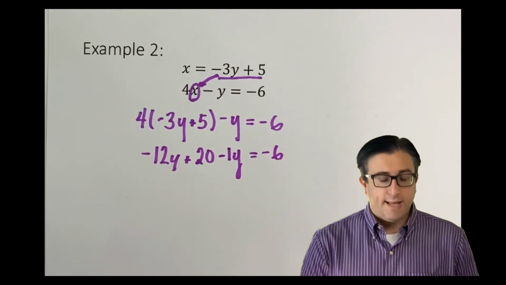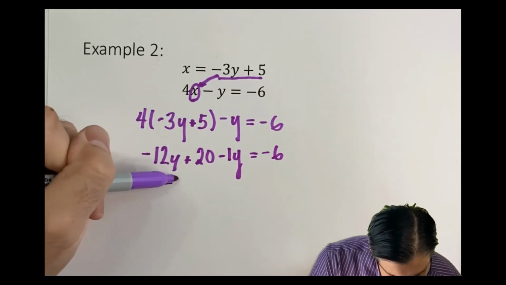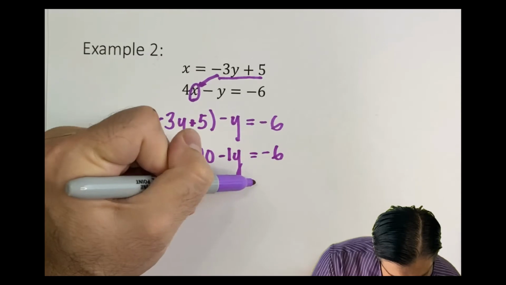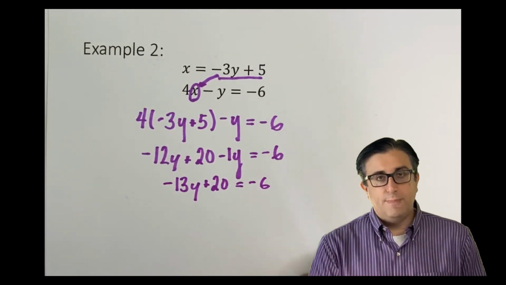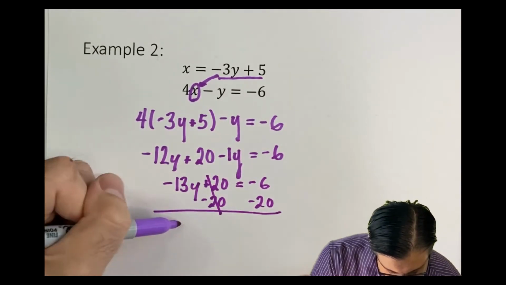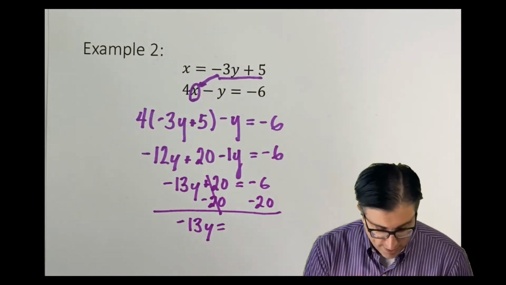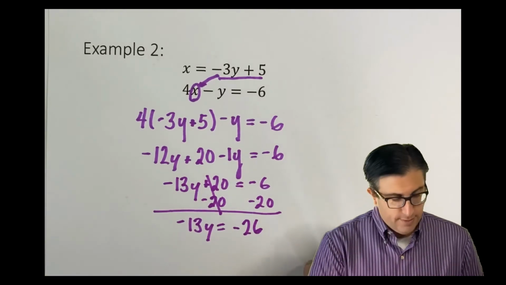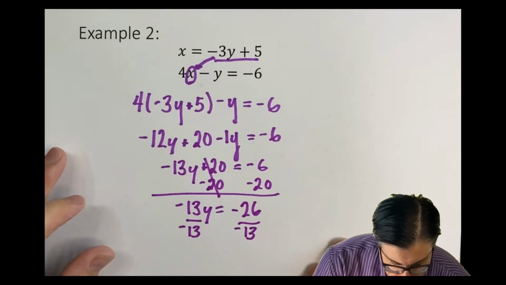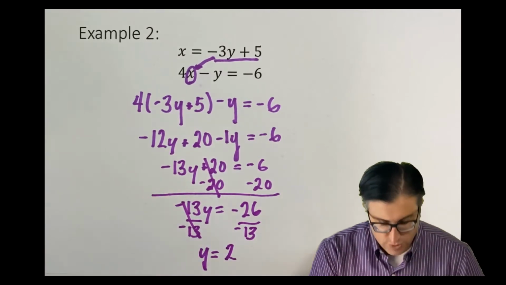I now need to combine like terms. Negative 12y combined with a negative 1y is a negative 13y. Bring down my positive 20, bring down my negative 6. I'm now at a two-step equation. Subtract 20 from both sides. Negative 13y equals negative 6 combined with a negative 20, which is a negative 26. Divide both sides by negative 13. And I know that negative 13 into negative 26 goes a positive 2 times.